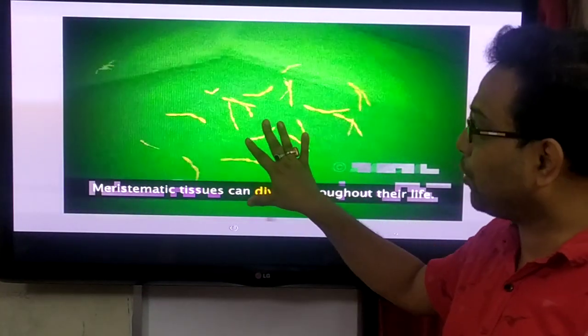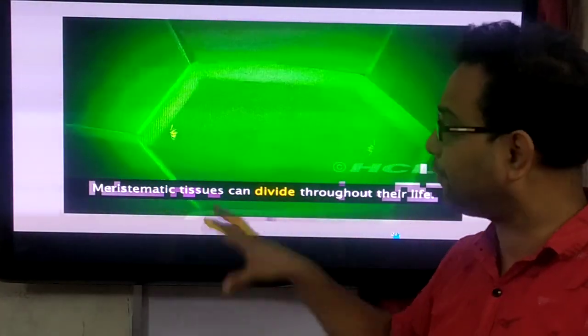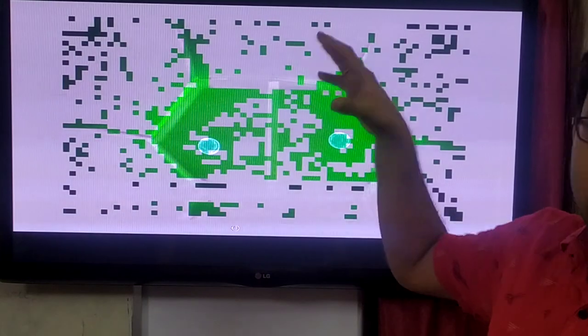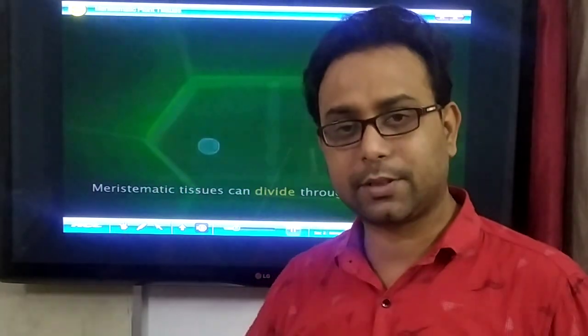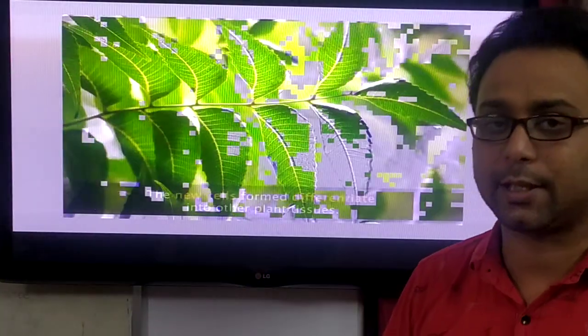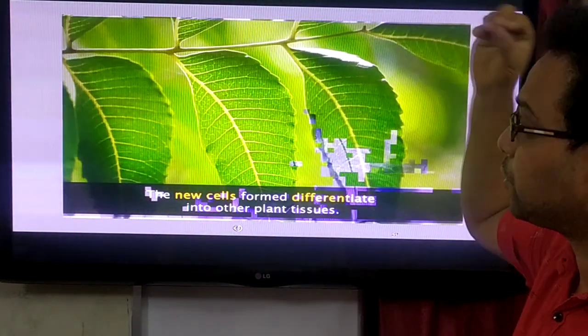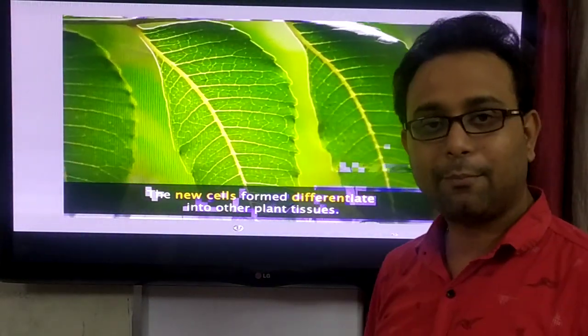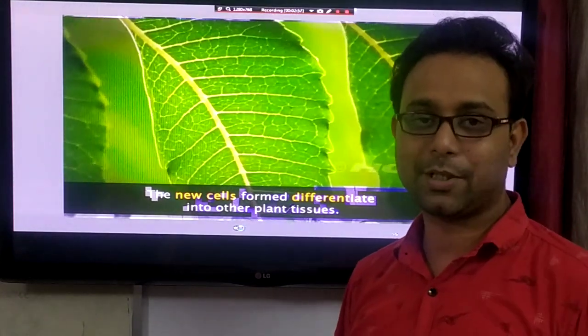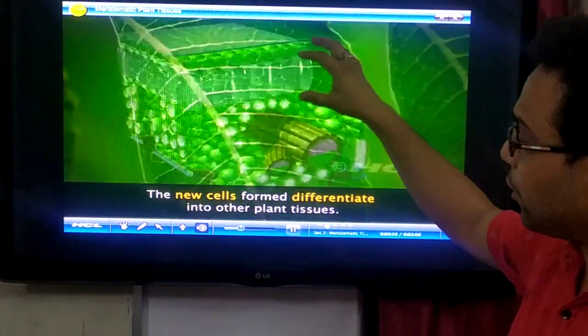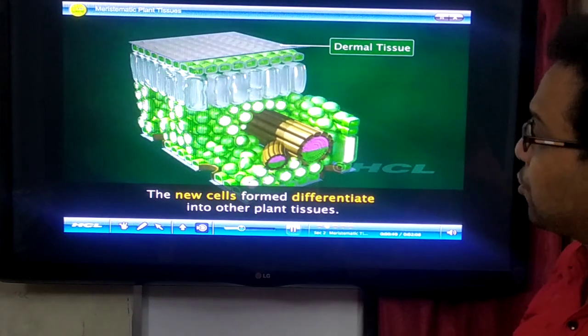Now in every cell, you know how they divide. At first the nucleus is divided, after that the cytoplasm is divided and new cells are produced. Meristematic cells have the power to produce new cells by the process of cell division. Now today we discuss this meristematic tissue.